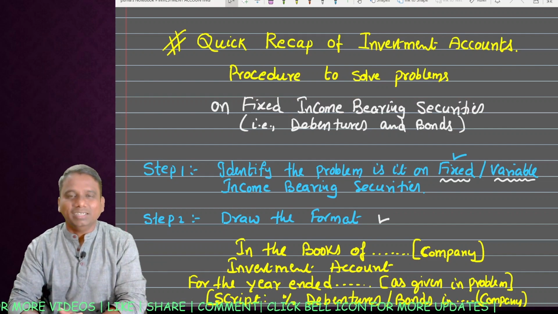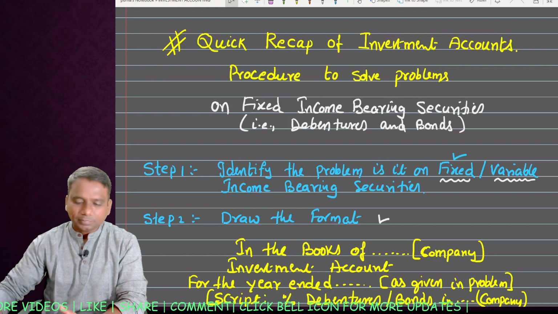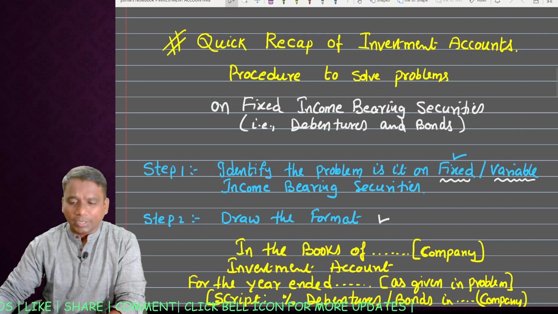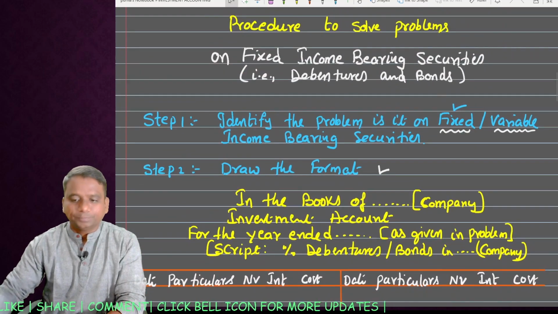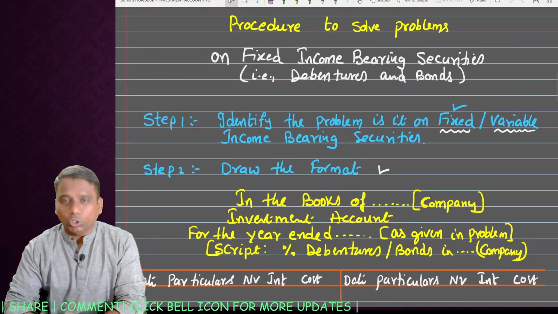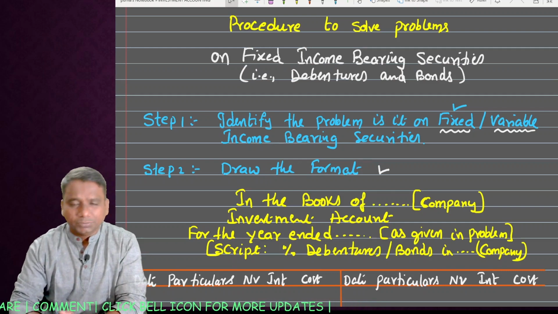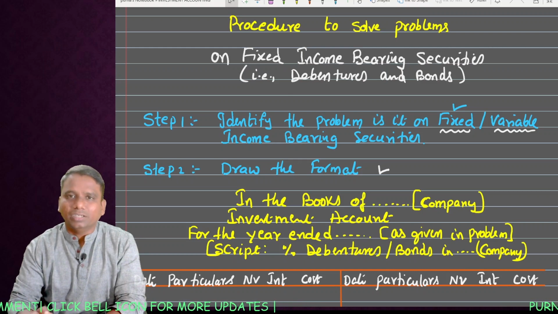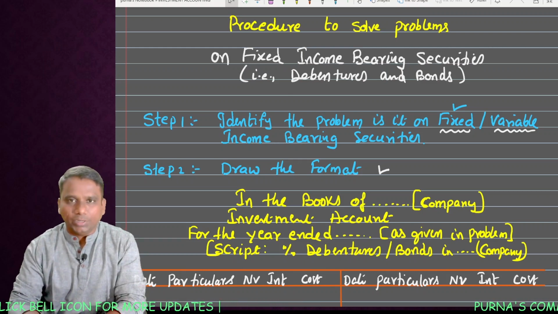Now we enter into the subject. Here you can see I have given my handwritten notes. Look at fixed income bearing securities. In the examination problems, they are giving either debentures or government bonds. These two they are giving as fixed income bearing securities.